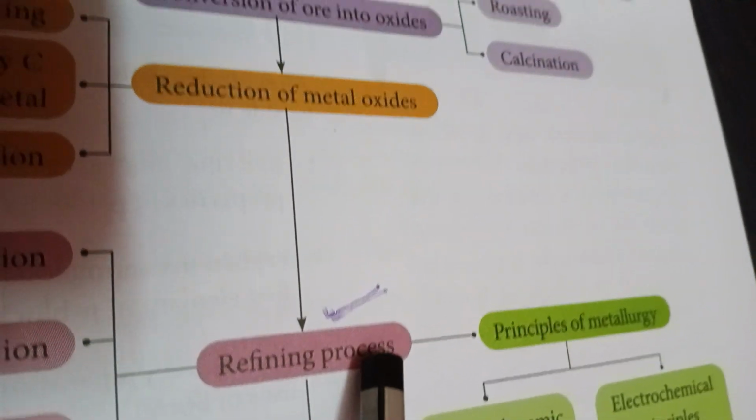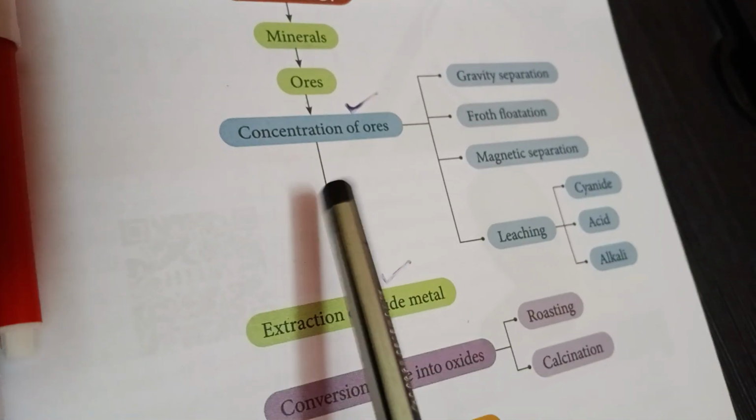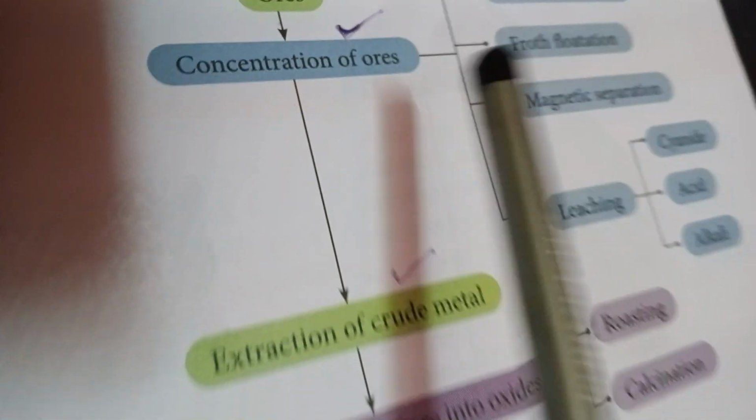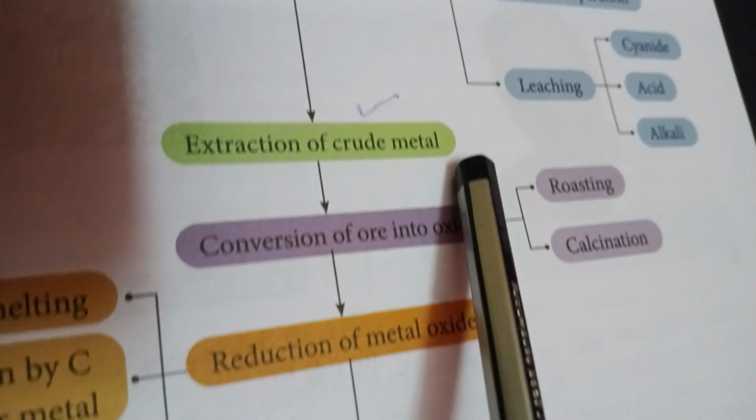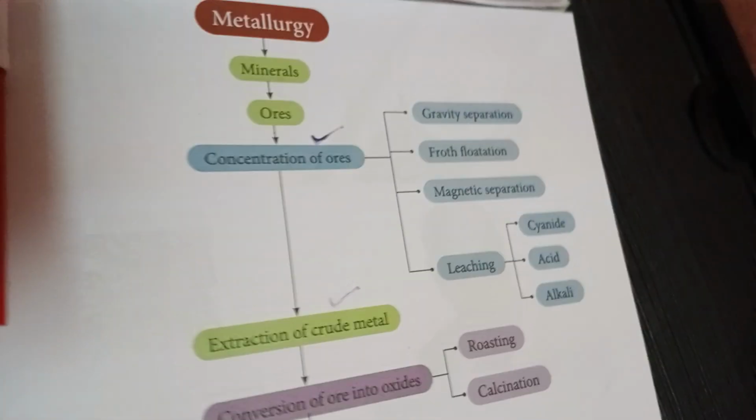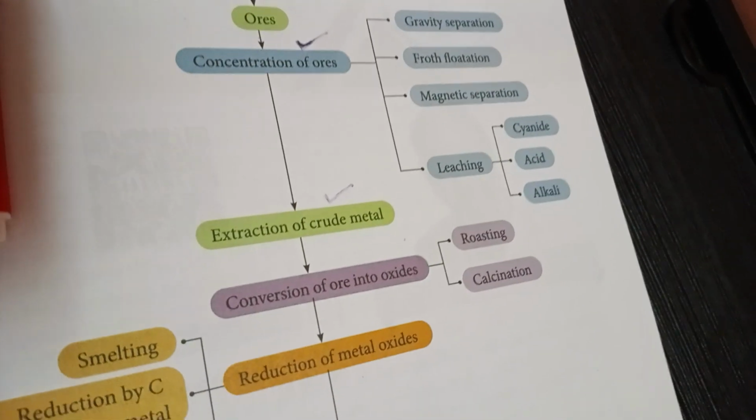Children, repeat: what are the steps we follow for the extraction of the metal from its ore? First step, concentration of the ore. Second step, extraction of the crude metal. Third step, refining process.